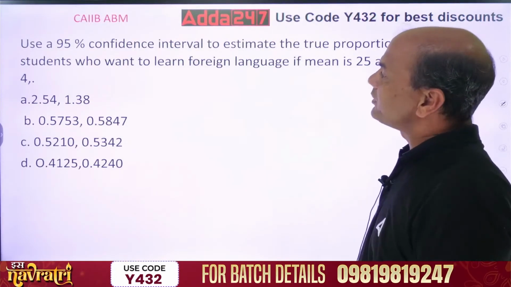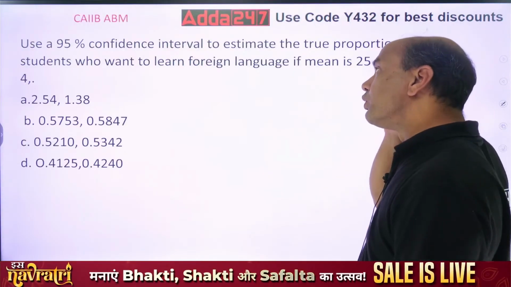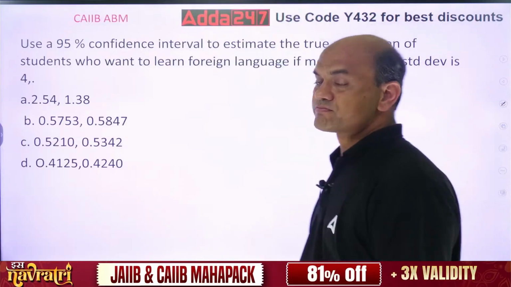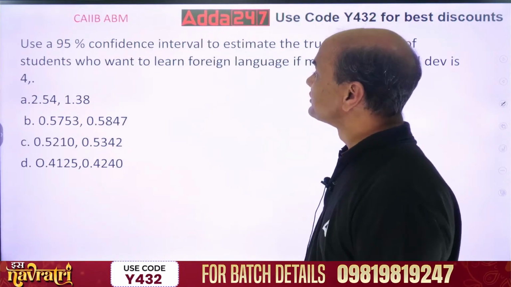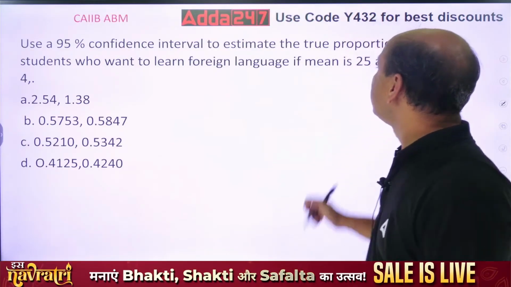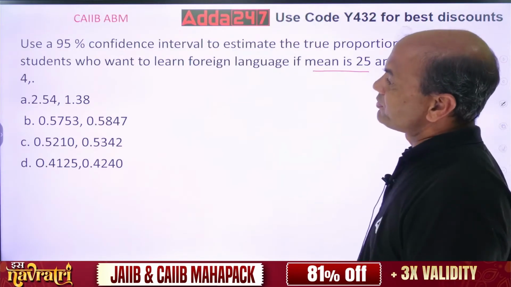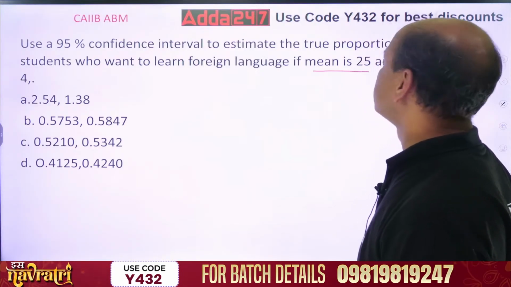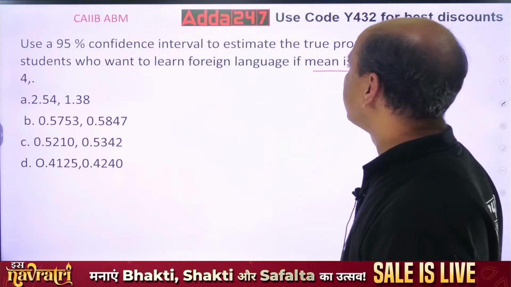Using a 95% confidence interval, estimate the true proportion of students who want to learn the foreign language if the mean is 25 and standard deviation is 4. See this, 95% confidence, and you want what? Who want to learn foreign language with mean given as 25 and standard deviation given as 4. 4 is the standard deviation, but for this, the number of students is required.